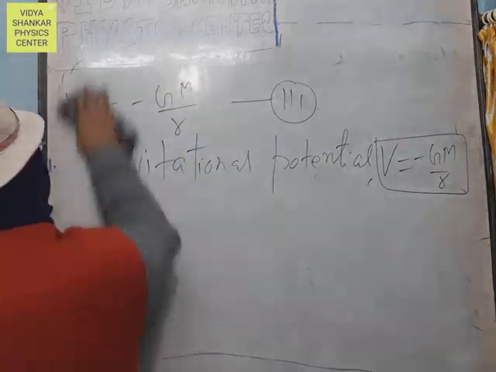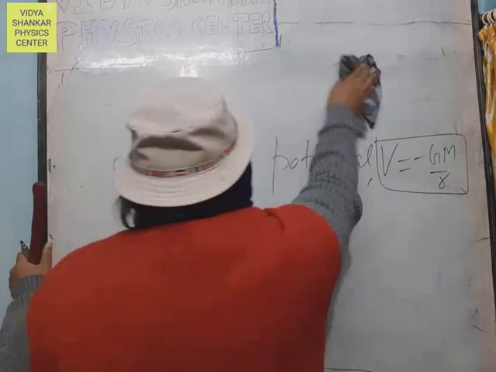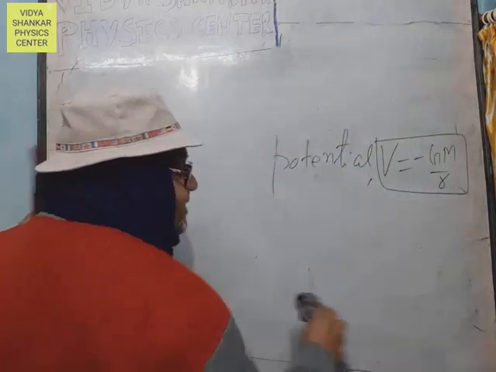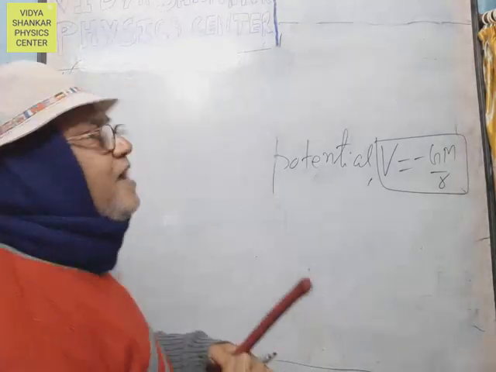Now we are going to explain the gravitational potential energy.